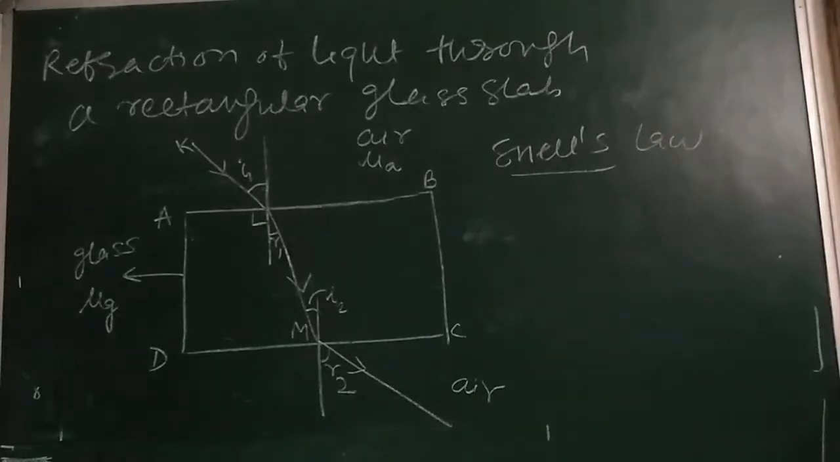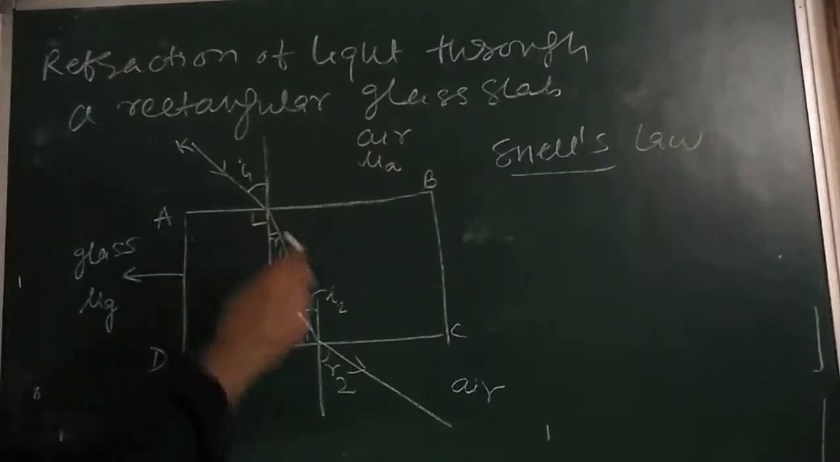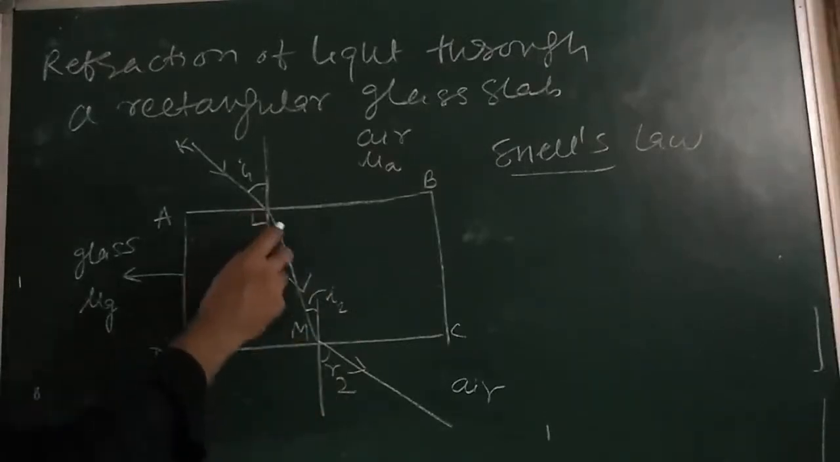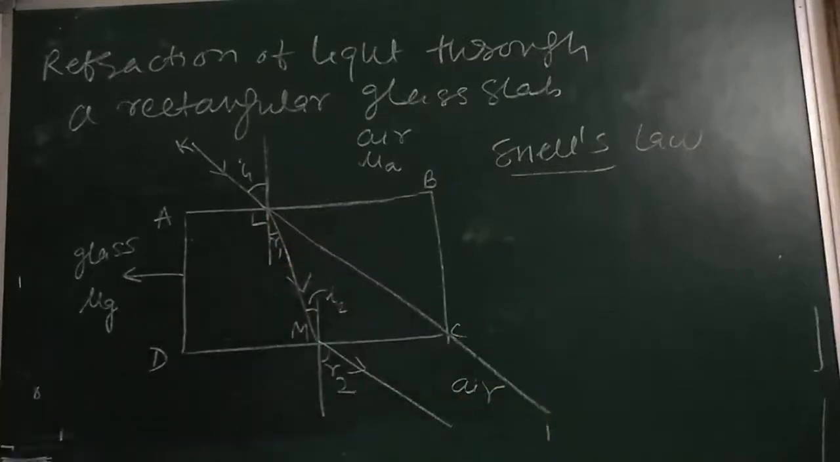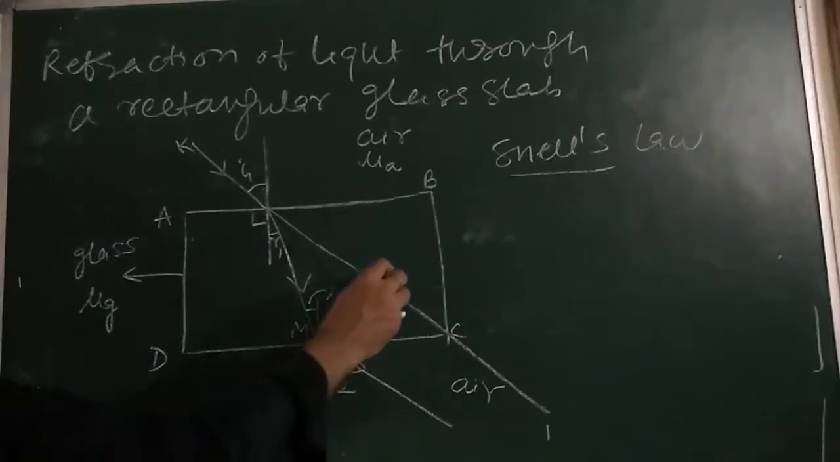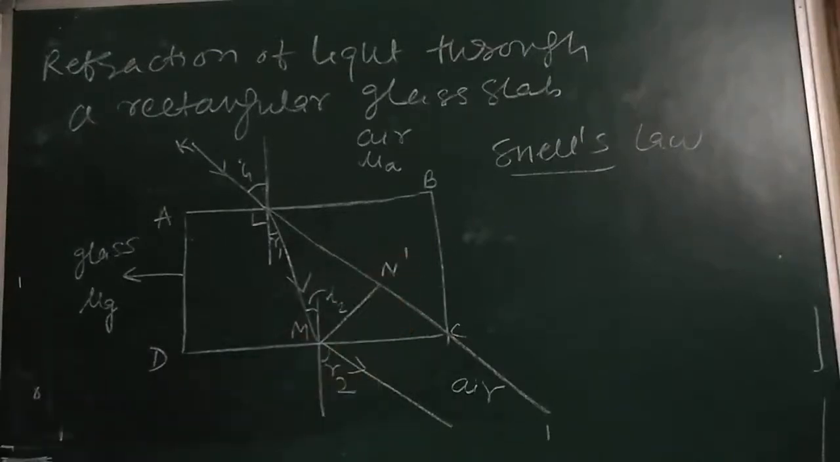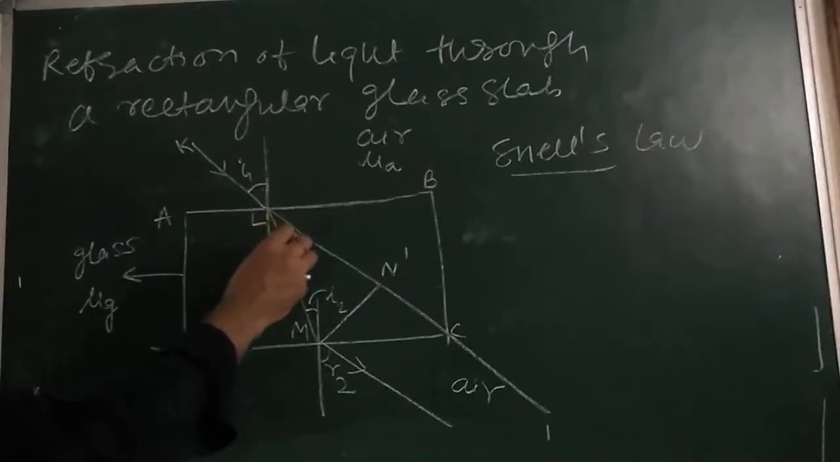Now see children, here if I proceed this ahead like this in this manner and draw a perpendicular from here to here, say this is N dash. Suppose this angle is delta.